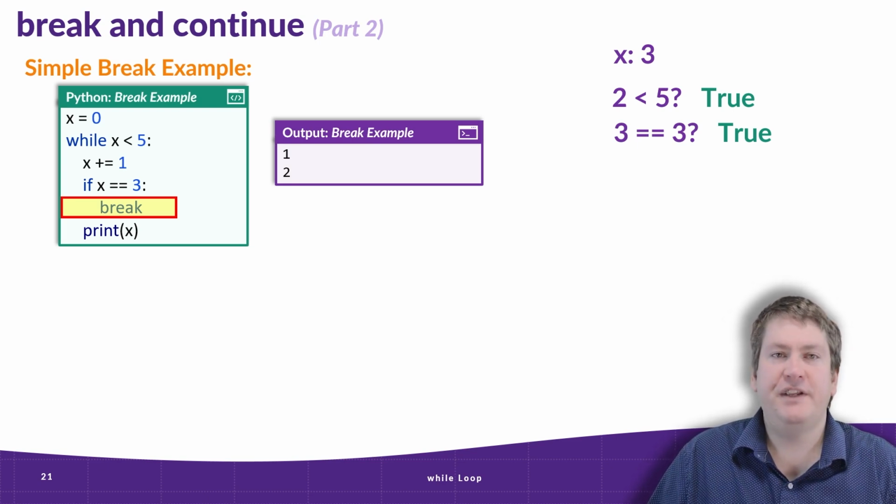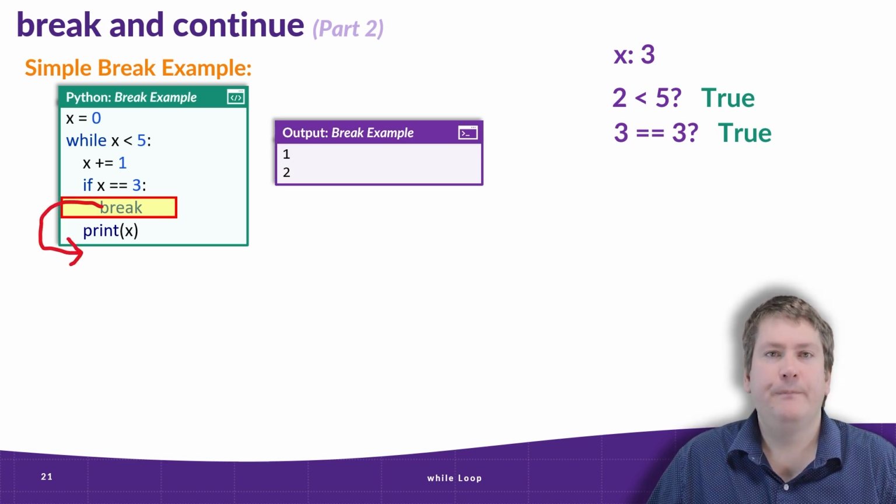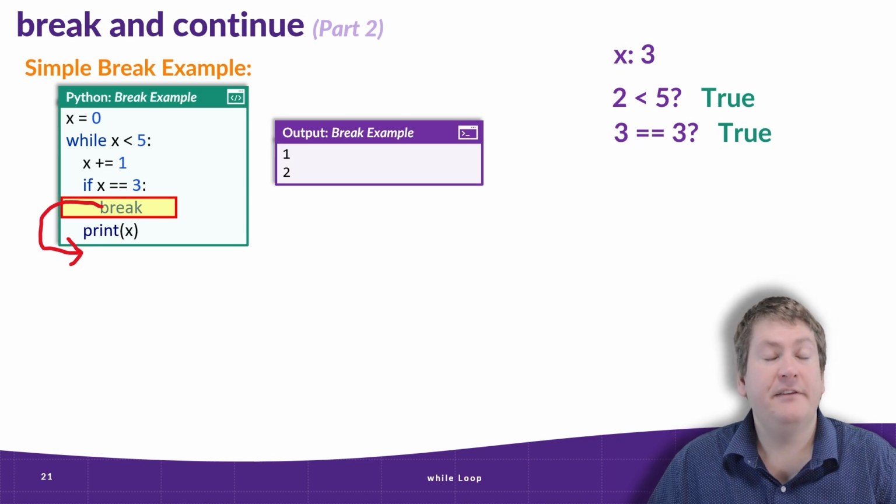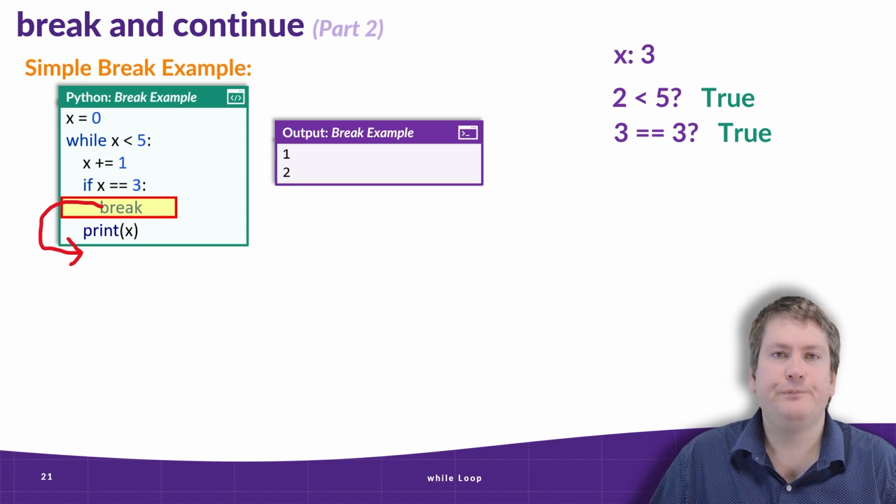We're not even going to proceed to that print statement. Instead, execution is going to resume at the first line after this loop. So in this case, 3 is never output to the console because we never get to that print line. And then our program terminates because there are no more lines after this while statement.